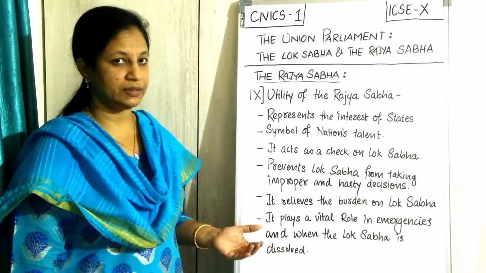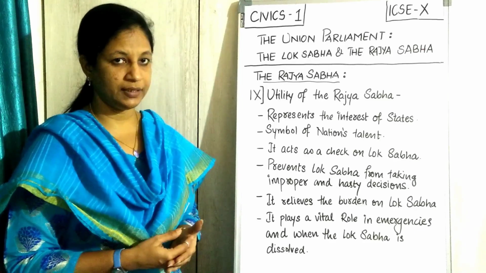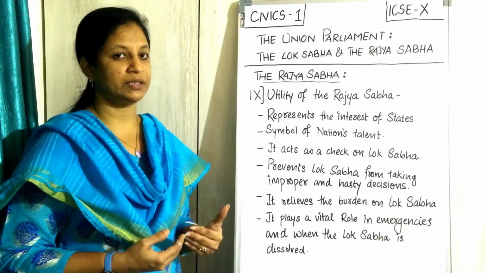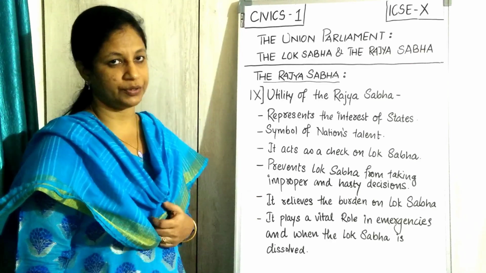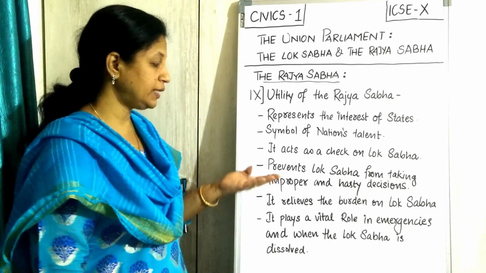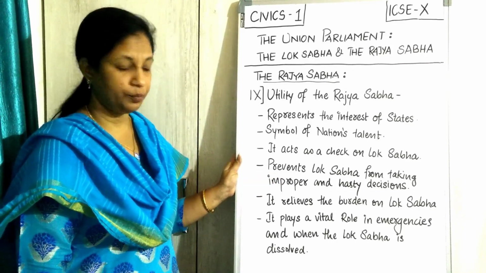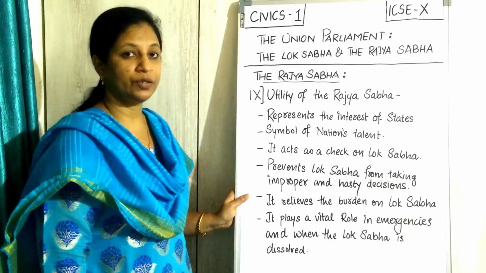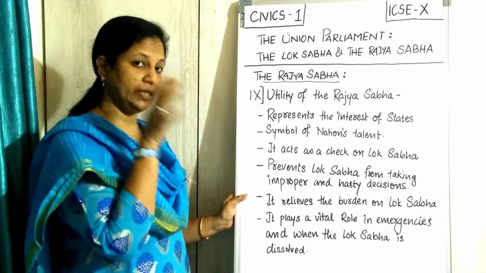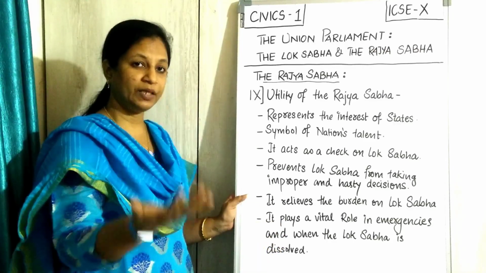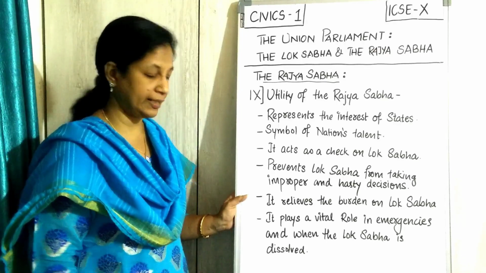कोई भी जल्दबाजी में decision लेना, law इतने आसानी से नहीं बन सकता. जल्दबाजी में decisions नहीं ले सकते because always you should have the discussions in Lok Sabha, then the Rajya Sabha, then the बहुत लंबा process होता है. तो राज्य सभा की वजह से ये prevent हो सकता है. So of course Rajya Sabha is playing a very important role. It relieves the burden on the Lok Sabha. All the burden it is also sharing. It is not only onto the Lok Sabha, but Rajya Sabha is also sharing those burdens. So it is relieving.